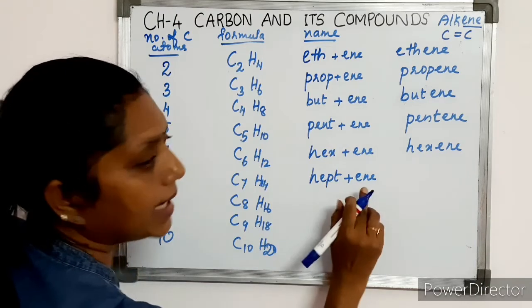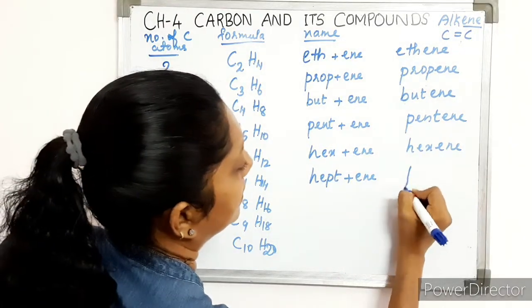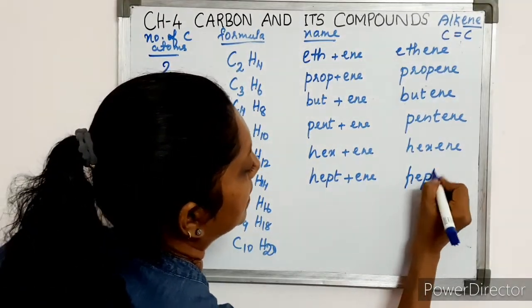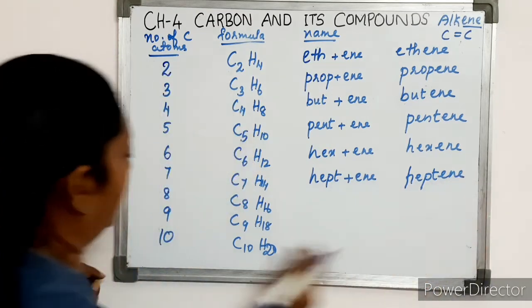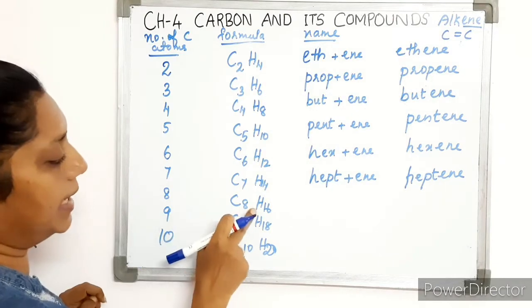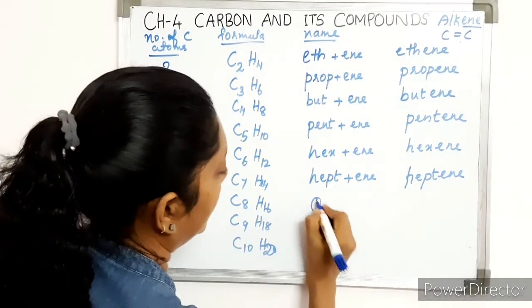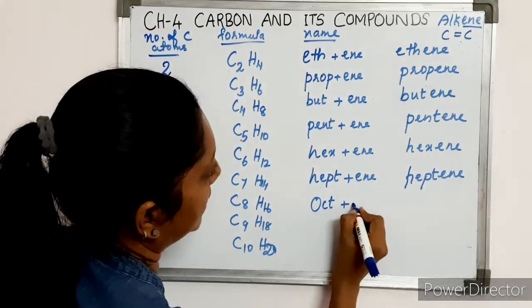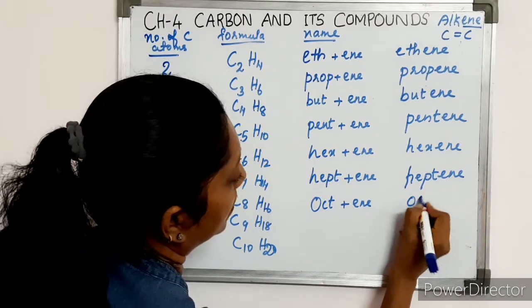Since it is an alkene, it becomes heptene. If it contains 8 carbon atoms, the formula becomes C8H16 and oct plus ene, that is octene.